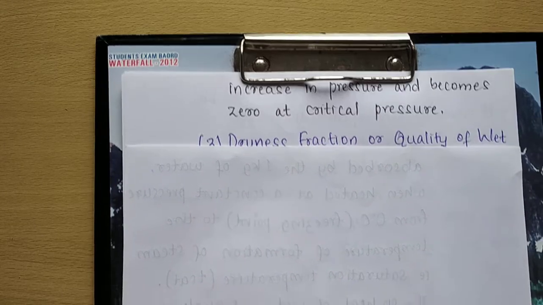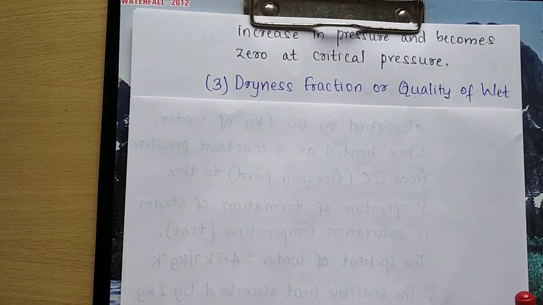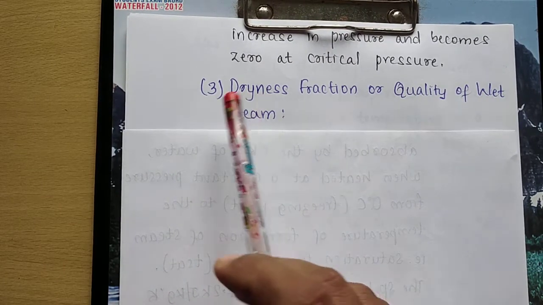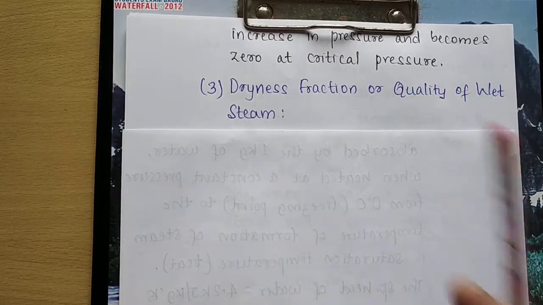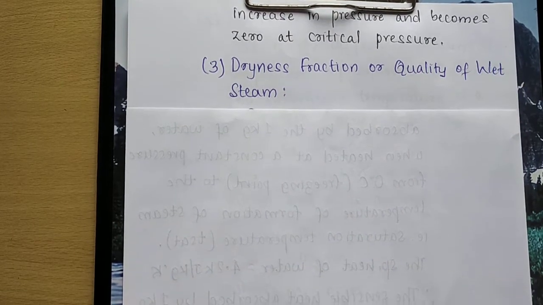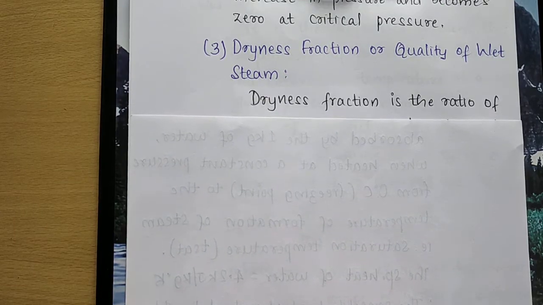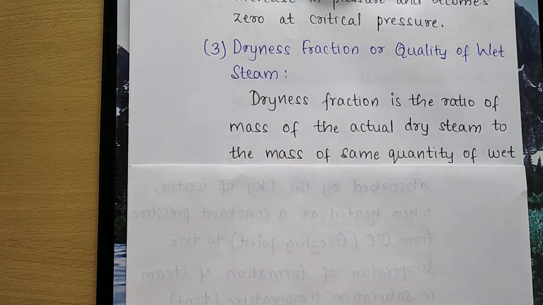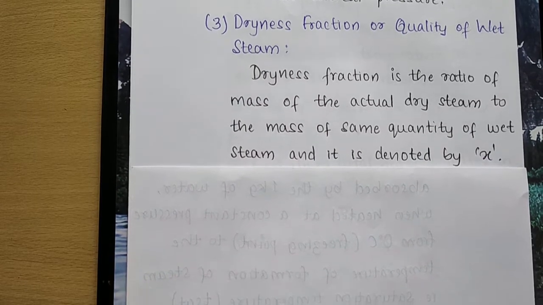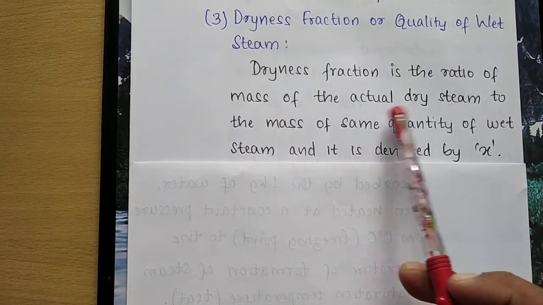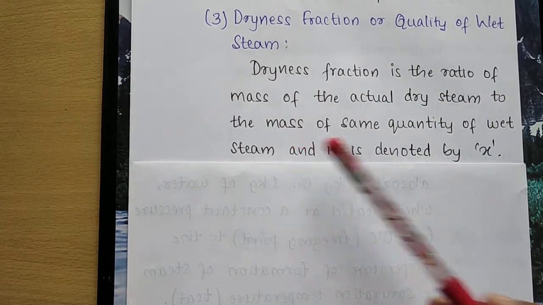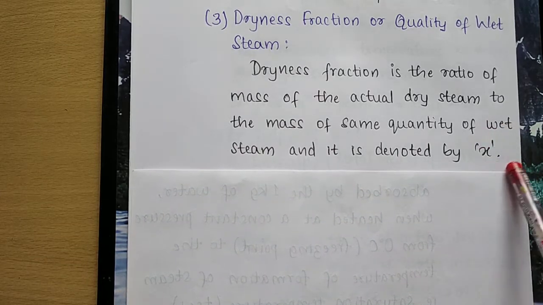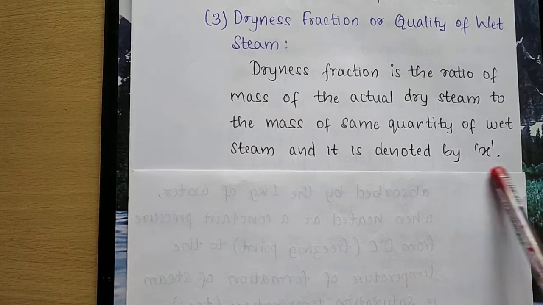Then the next term is dryness fraction, also called quality of wet steam. So what is this dryness fraction? Dryness fraction is the ratio of mass of actual dry steam to the mass of the same quantity of wet steam. So the actual mass of dry steam divided by mass of wet steam gives what is known as dryness fraction. It is denoted by the symbol x.